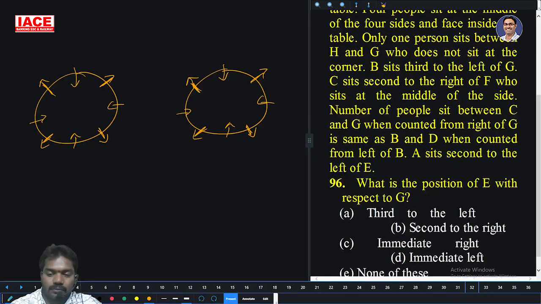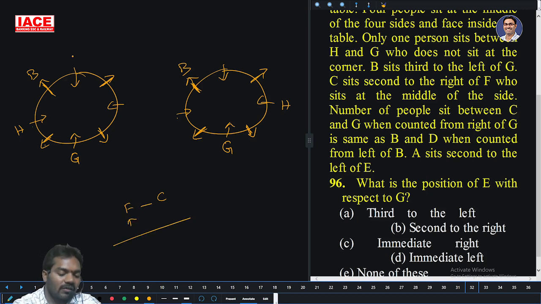Now, only one person is between H and G, who does not sit at a corner. G, H is here. One person between H and G. B is third left of G. First left, second left, third left, B is here. C is second right of F, who sits in the middle of the side. So this middle is not possible, this middle is not possible. If I take it as this middle, there is no chance for C. Only F, then only C.